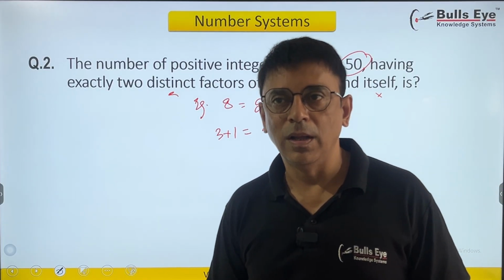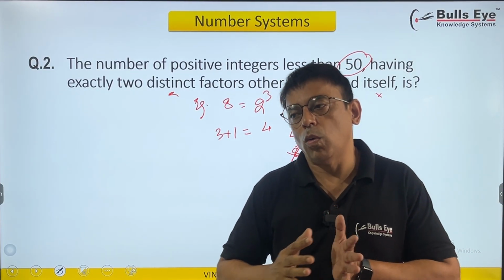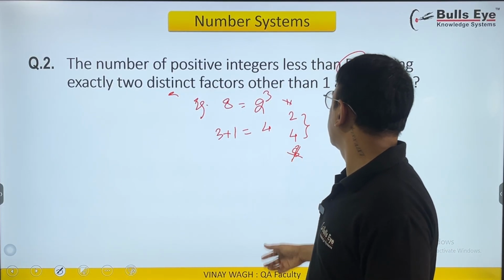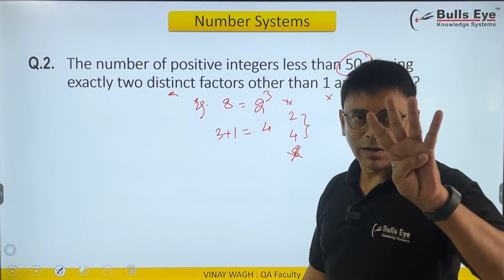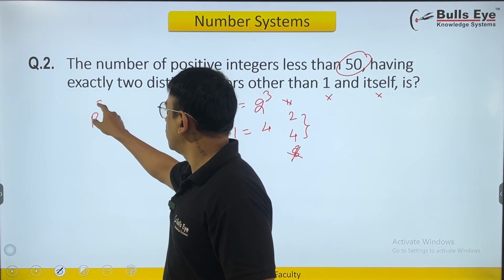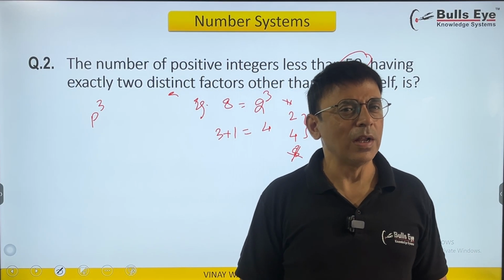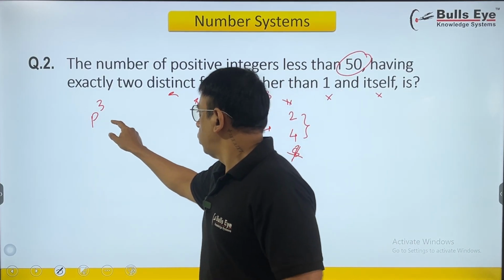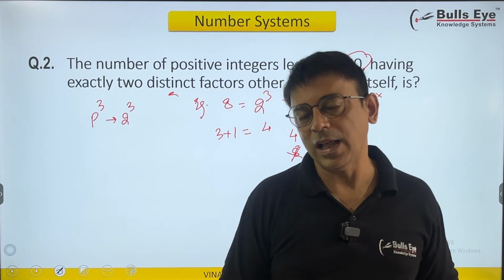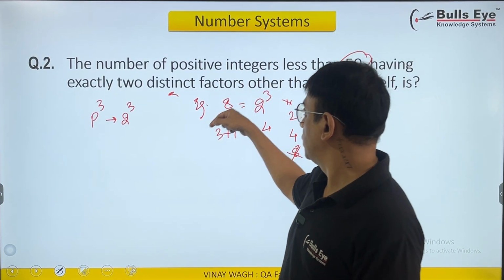Just an example. This way we have to find out all possible numbers that can be counted in. So what's the idea? We want the total factors as 4. So it can be simply a prime number raised to 3, since 3 plus 1 will make it 4. So I can have 2 raised to 3 in this because 2 raised to 3 is 8 and 8 is less than 50, the condition.